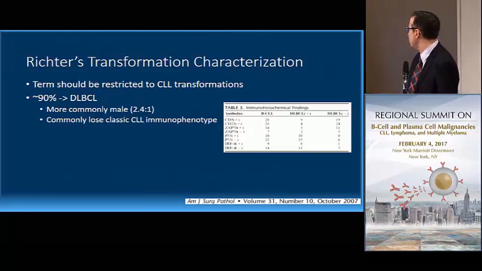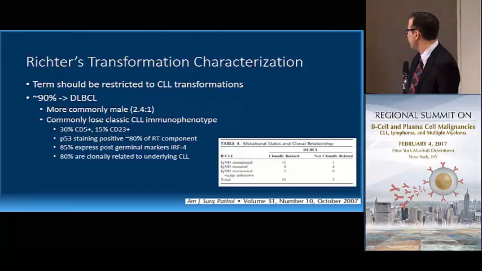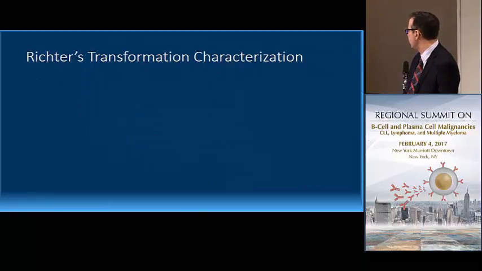There's commonly a loose classic CLL immunophenotype that's associated with it, so it's not always perfectly the same as patients with CLL. Most patients who have Richter's are positive for p53 staining by immunohistochemistry. 85% express post-germinal center markers. 80% are clonally related to the underlying CLL, and that probably impacts prognosis significantly. 75% express an unmutated IGVH.